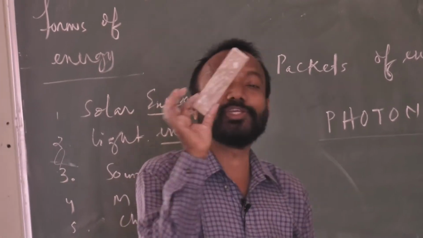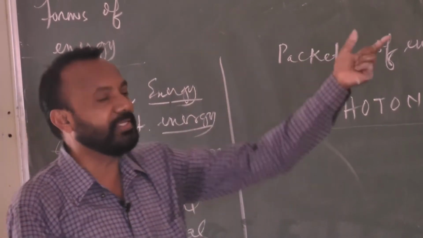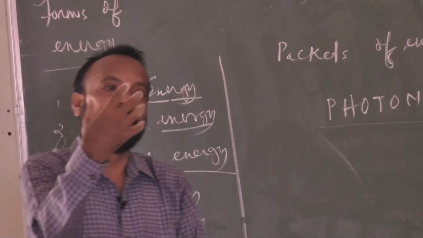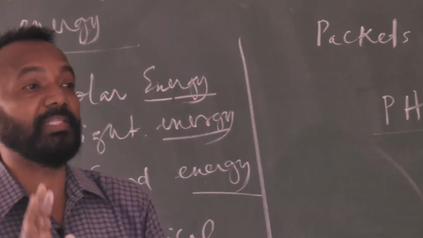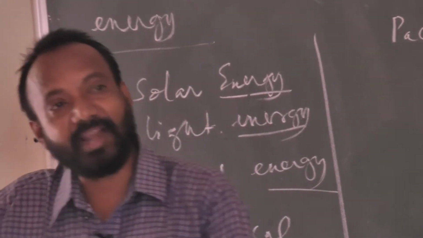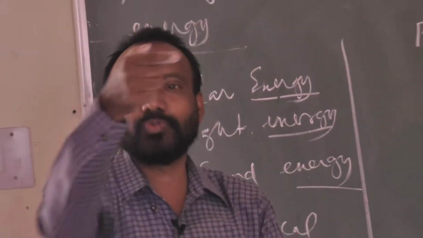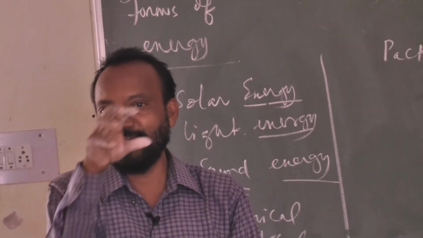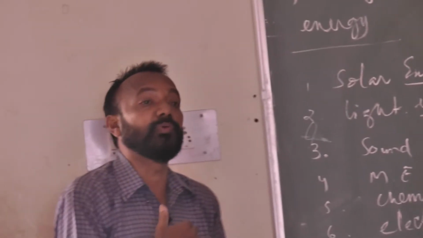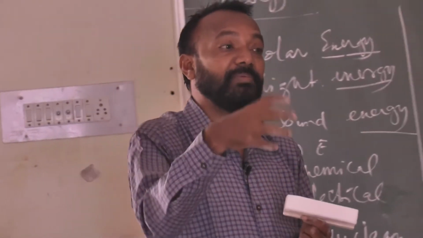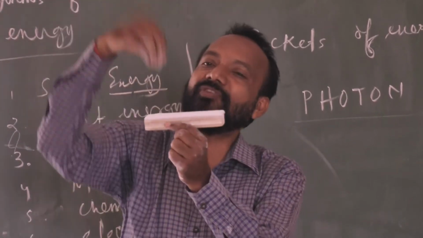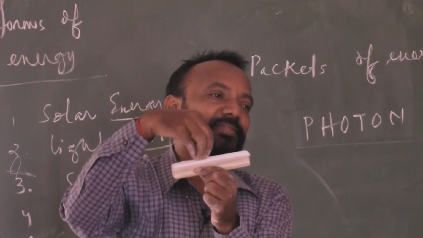That is, I can see the duster, I can see the board, I can see you, I can see everything. That means whenever things are visible to you, it is because of the presence of light energy. So, how is it possible? The light energy is traveling from one source to another. So, whenever it is coming to you, falling upon you, that means it is incident on a body. Suppose this is an object, and light energy from any source is coming and incident on it.